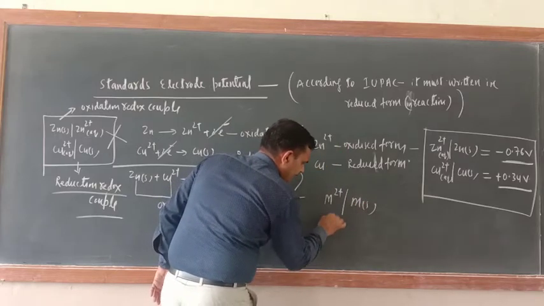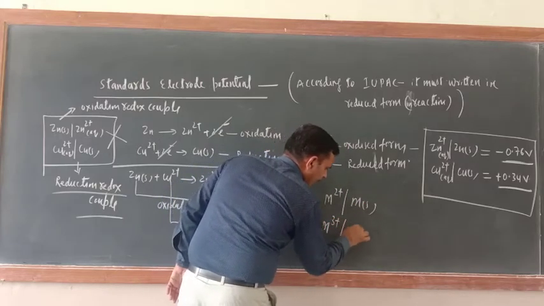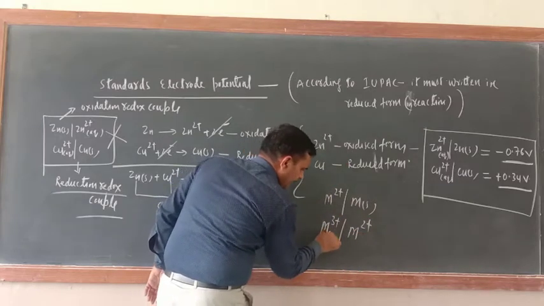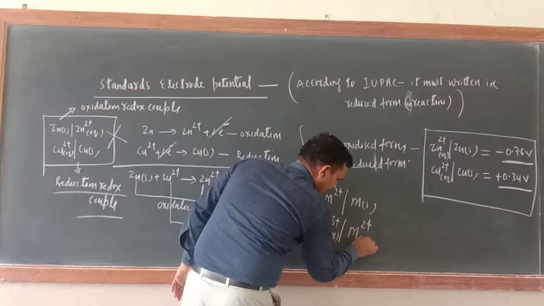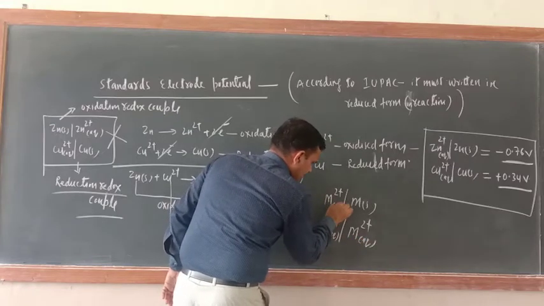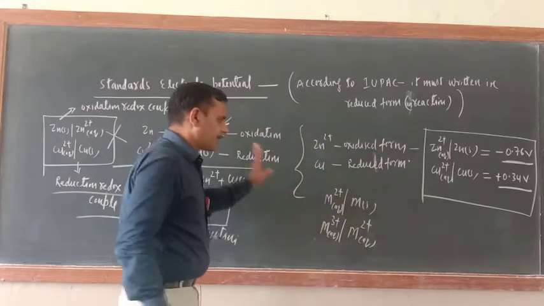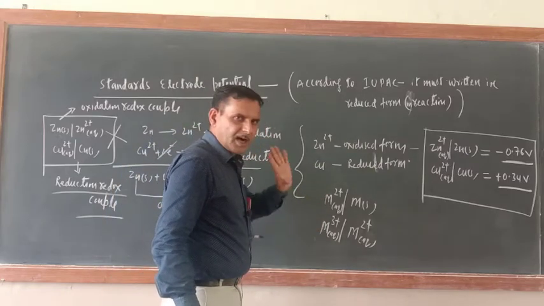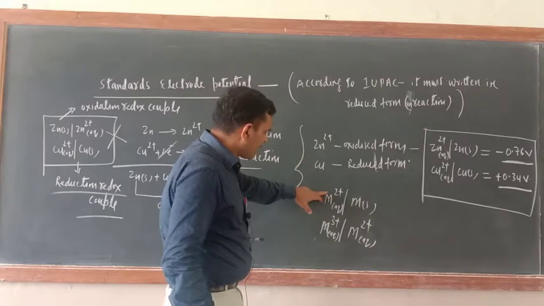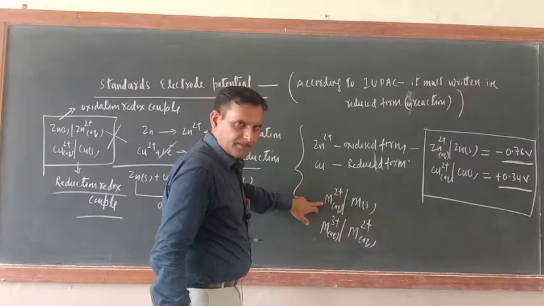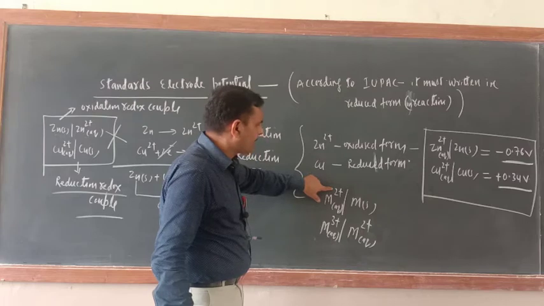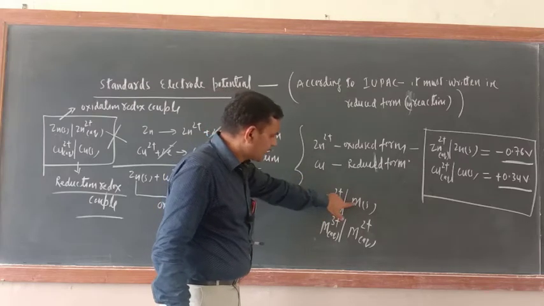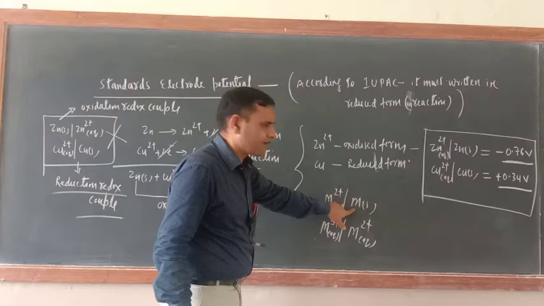Similarly it is written M3+, M2+, like that, written or not? Here aqueous, here also aqueous, here also aqueous, but here not aqueous. It is written or not? So what is the meaning of this one and what is the meaning of this one? Understand it properly. Just see, both M means metal. This is the oxidized form, this one is also the oxidized form, and this one and this one are the reduced form.